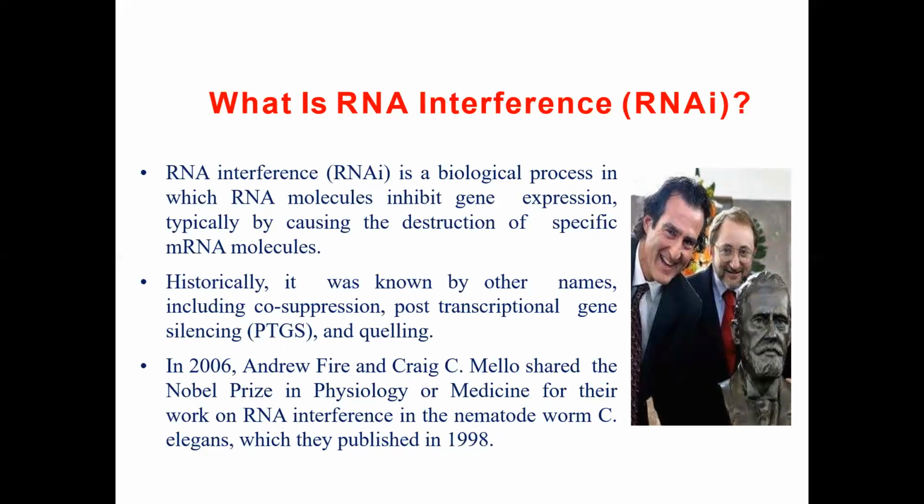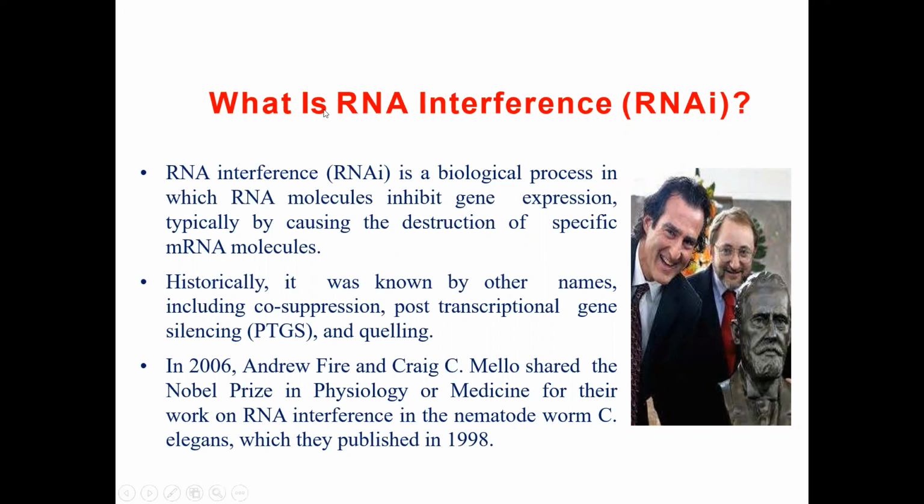This phenomenon was discovered by these two scientists in 2006, and for that they were awarded the Nobel Prize. They established the RNAi function in the nematode worm, and published a paper in 1998.